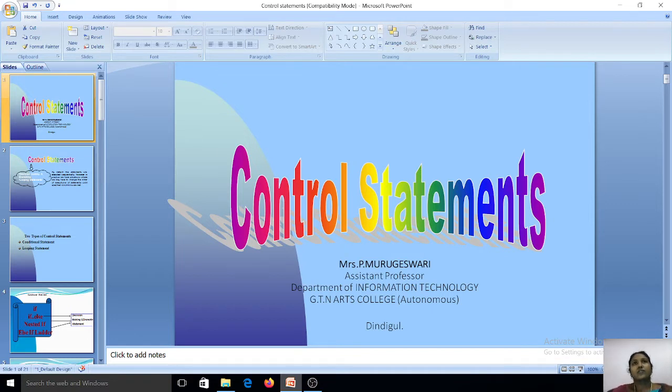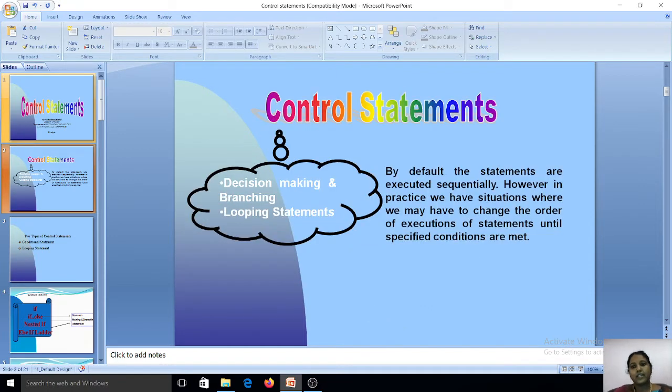In this session, we are going to see about control statements. What do you mean by control statements? By default, the statements are executed sequentially. Control statements allow us to control the flow of code. We can change the order of execution in a program. For this, we are using control statements.